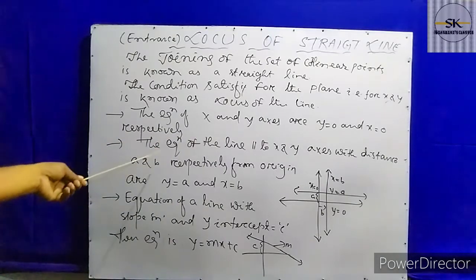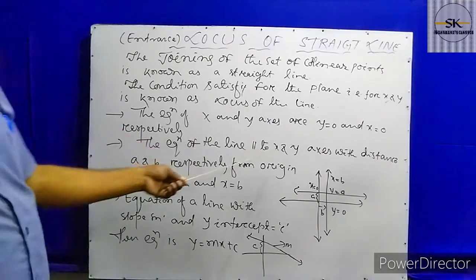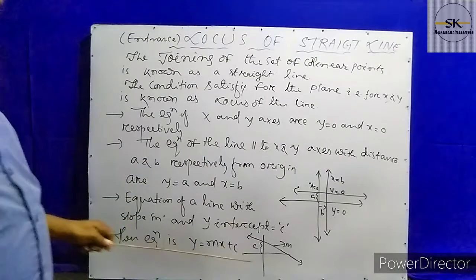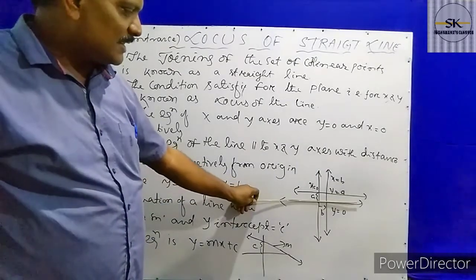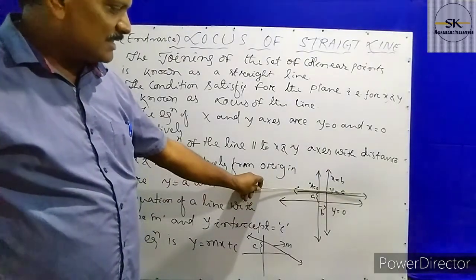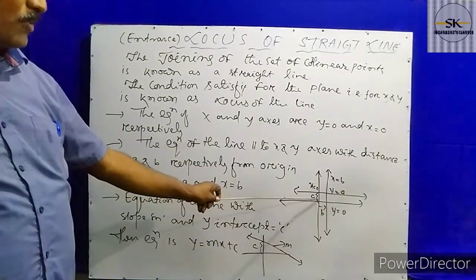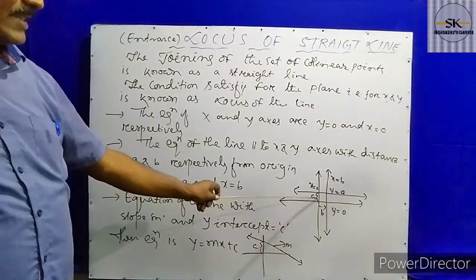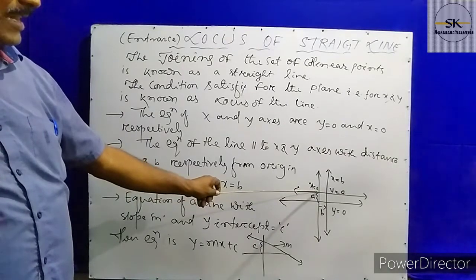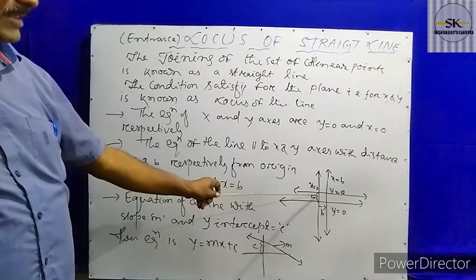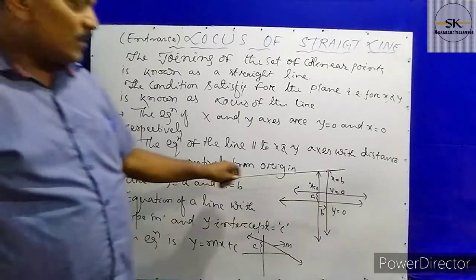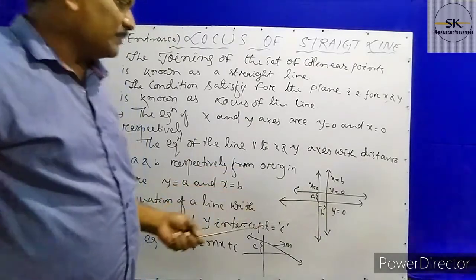And the second one, look at the equation of a line parallel to the x and y-axis. Here is the x-axis, and this is a straight line parallel to the x-axis with distance a from the origin. The distance between the given line and the x-axis is equal to a. Then the equation is y equal to a.